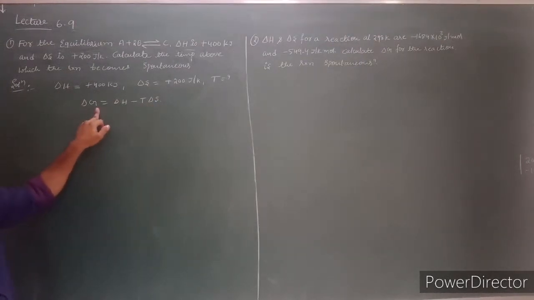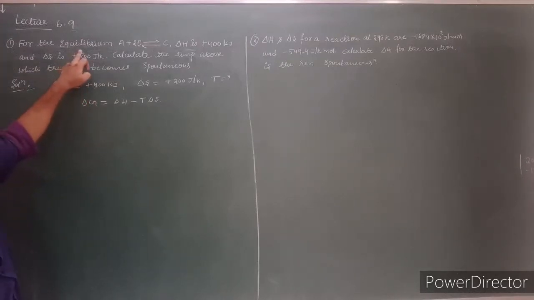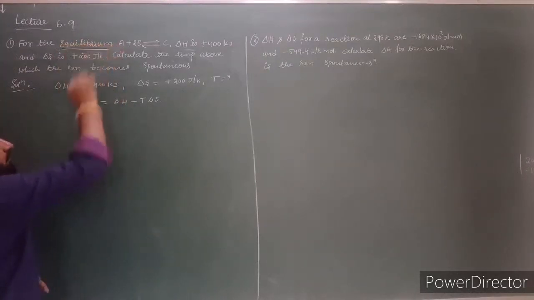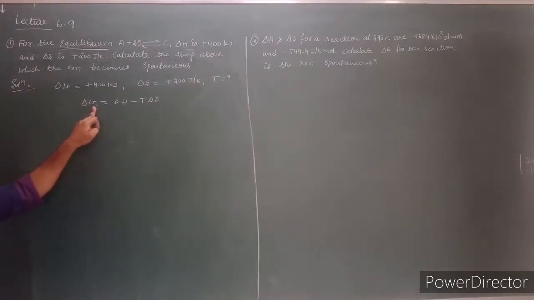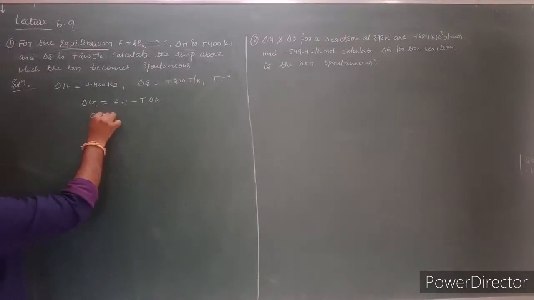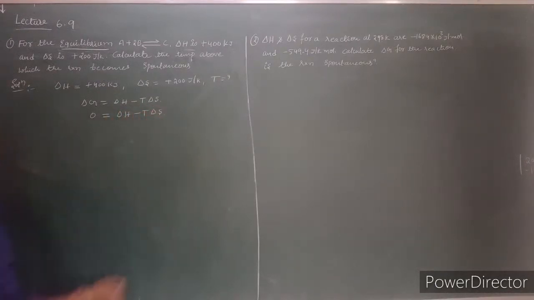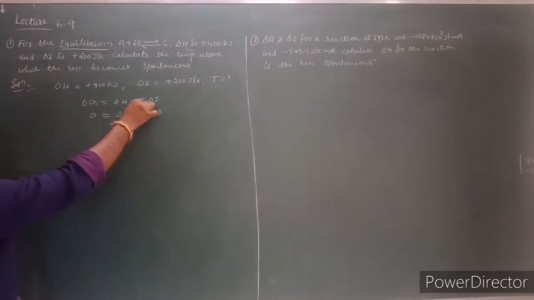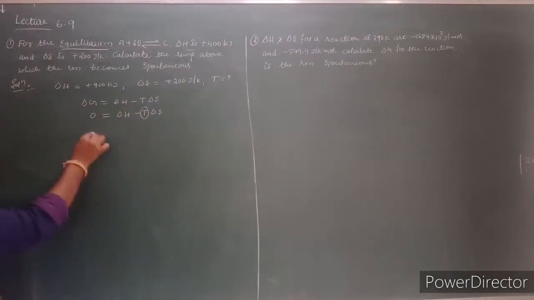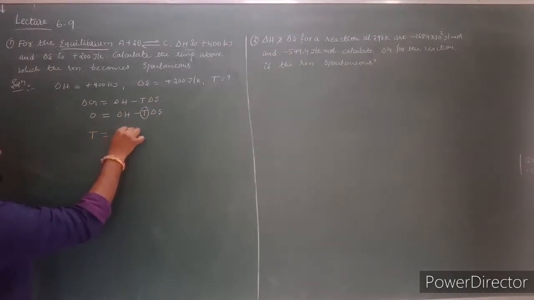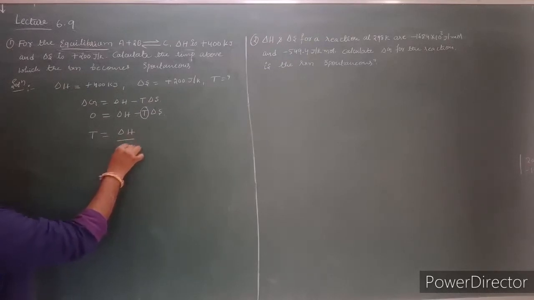Then what about delta G? Here the reaction is present at equilibrium. If reaction is present at equilibrium, then delta G value is 0. 0 is equal to delta H minus T into delta S. Here you have to calculate temperature. So you rearrange this equation. Temperature is equal to delta H divided by delta S.